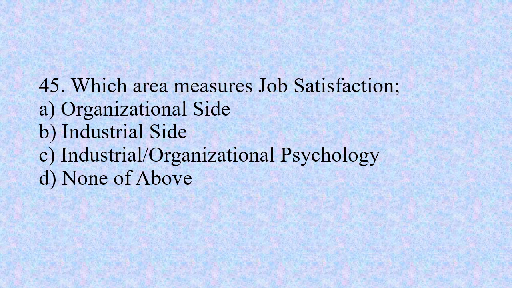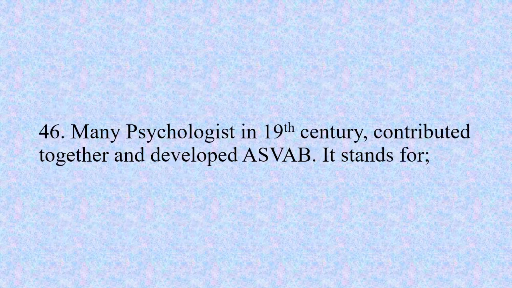Number 45. Which area measures job satisfaction? Option A, organizational side, option B, industrial side, option C, industrial or organizational psychology, and option D, none of above. The right option is option A, organizational side.